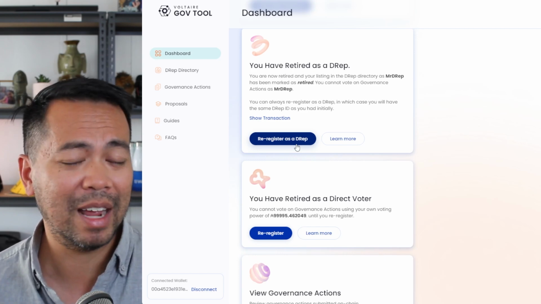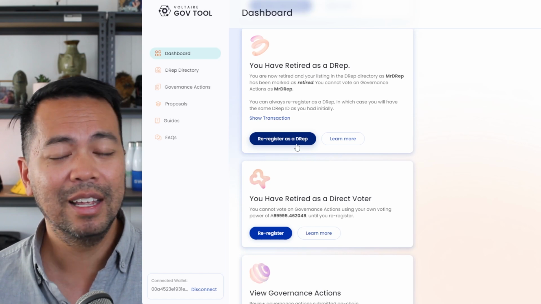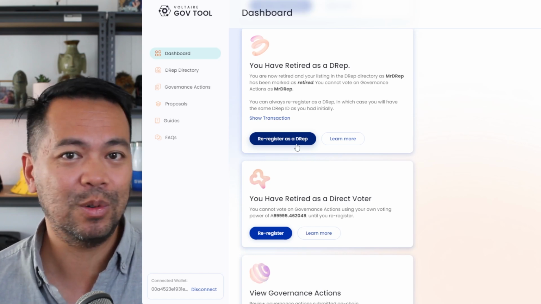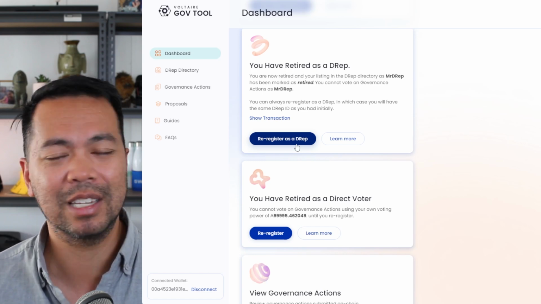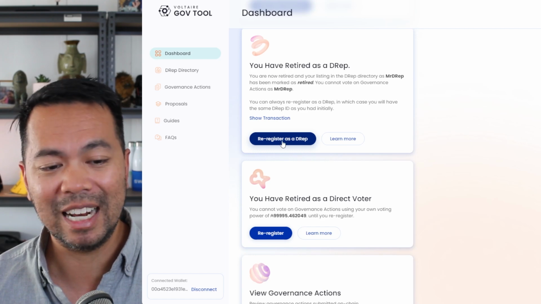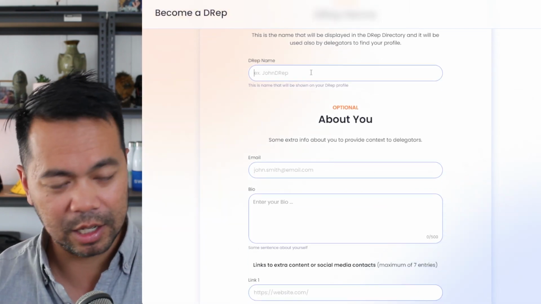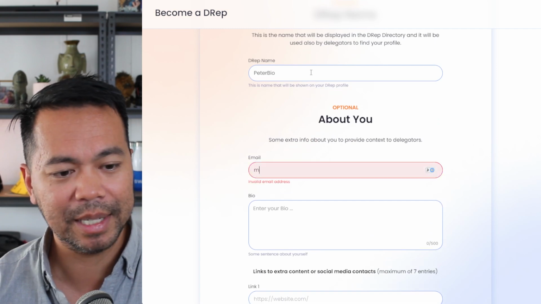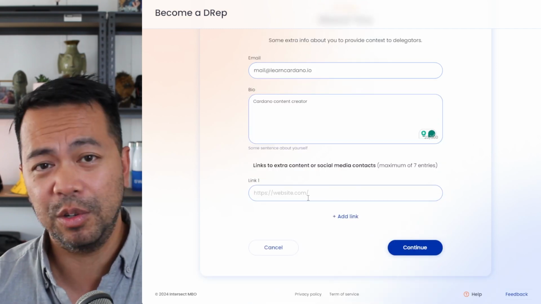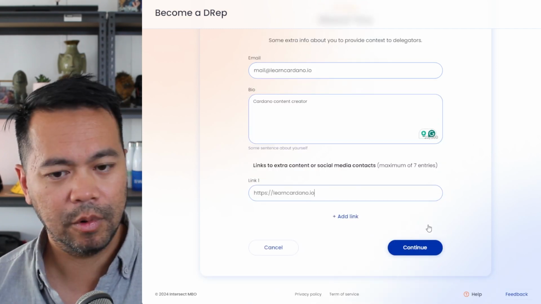So if they don't make their DRep ID public, then no one will know that they have the potential to delegate to that particular person. So I'm going to click on register here as a DRep. And here you need to just put in your name, your email address, a small bio, and a link to a website or social media address. Great, that all looks good.